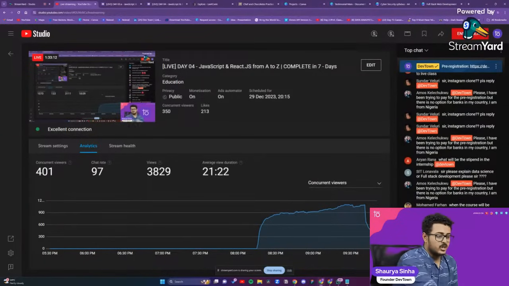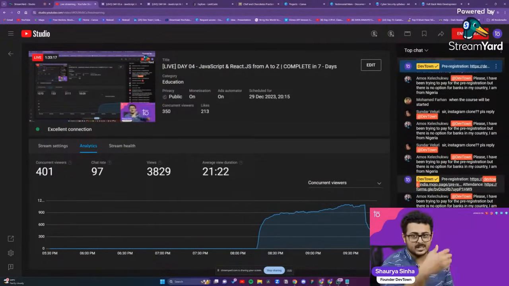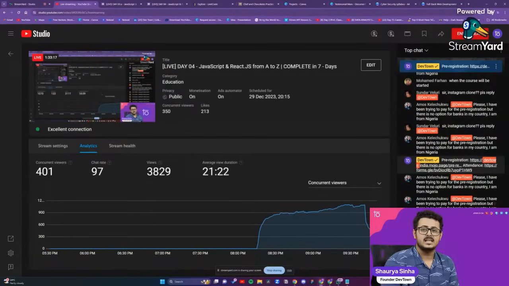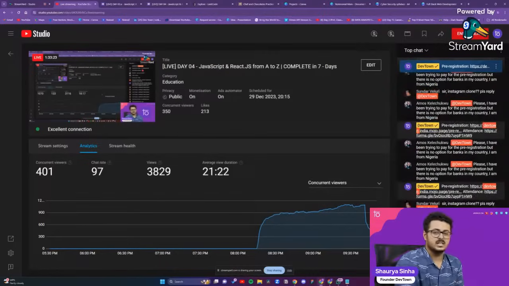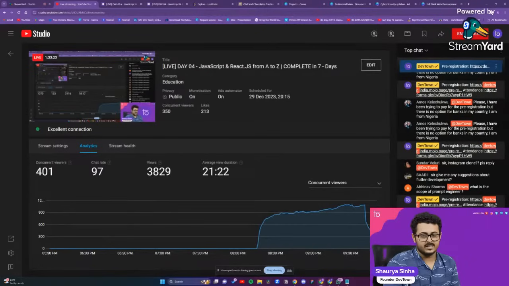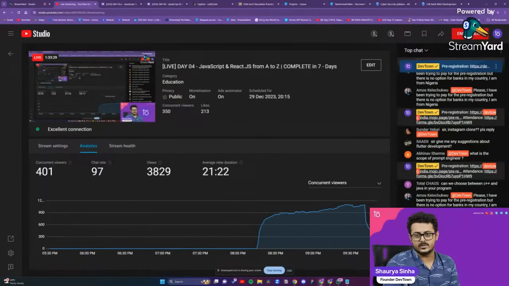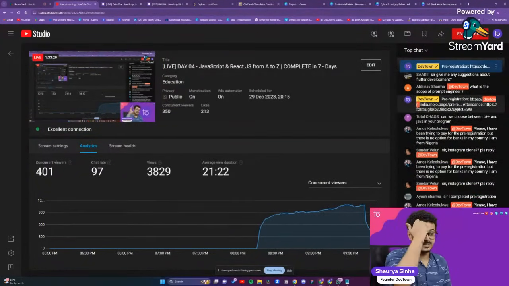If you are from a good college, SIT Lonavala, if you are from a good college which has good companies coming on campus for placements, then go further with data science. If you're not from a very good college, then go further with full stack development. That will be my suggestion to you guys. What about Flutter development? If you want to waste your time for 2 months, 3 months, go further with Flutter development. Otherwise, leave it. Focus on full stack development itself.